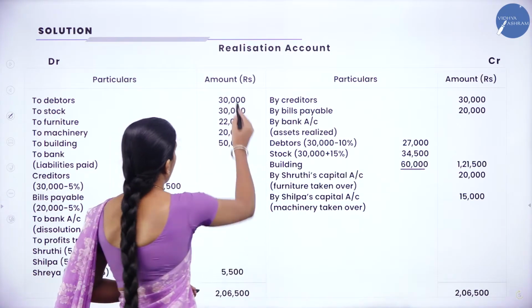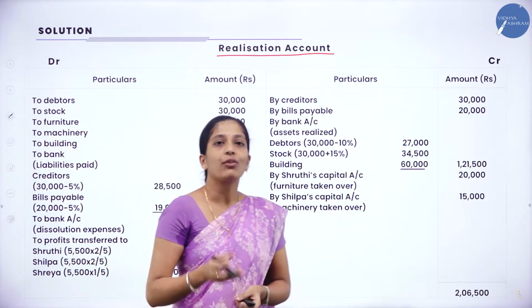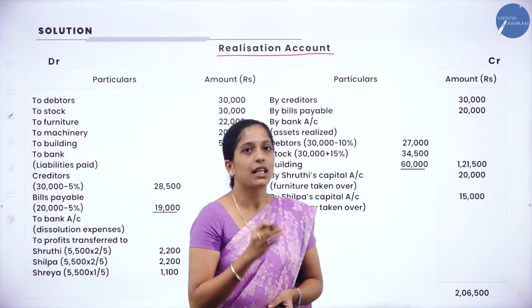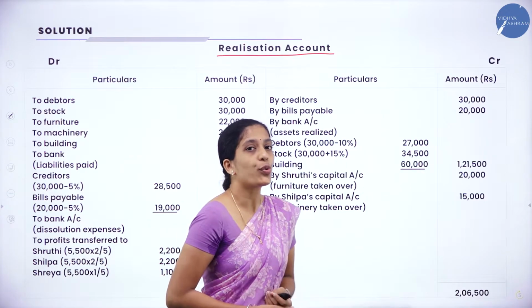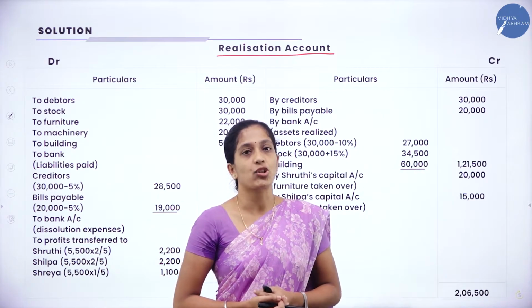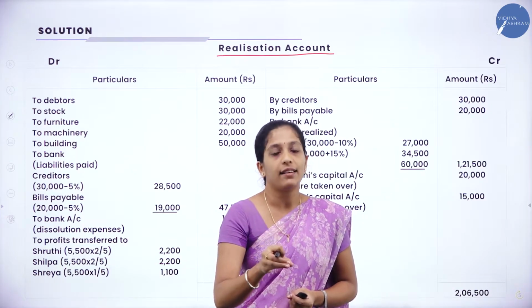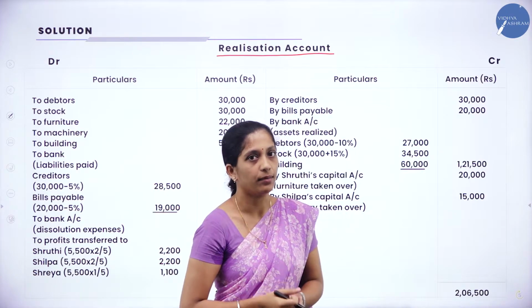First, we have to begin with the heading realization account. So, you know the format. We are having debit as well as credit side. Under debit side, particulars, amount. Under credit side, particulars and amount. So, why don't we have date column in our realization account? Because dissolution takes place on a particular date, right? So, there is no need of drawing date column here.